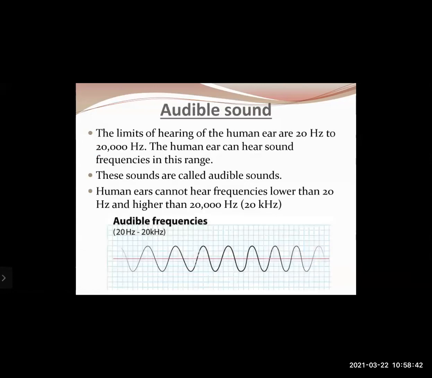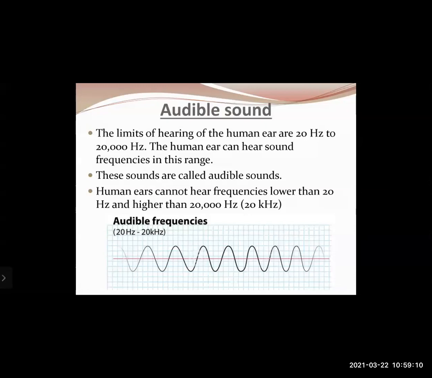Then let us go into details now. Let us first discuss audible sound. The limits of hearing of the human ear are 20 hertz to 20,000 hertz, as I have told you before. The human ear can hear sound frequencies in this range. So we can hear only sounds which have a frequency from 20 hertz to 20,000 hertz. Anything beyond that we cannot hear. These sounds are called audible sounds.